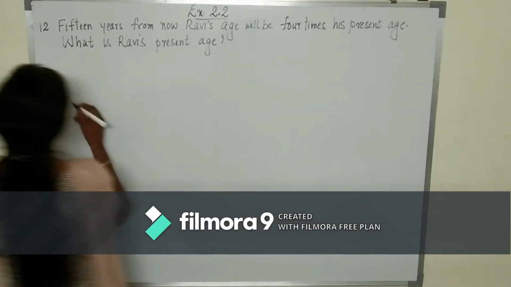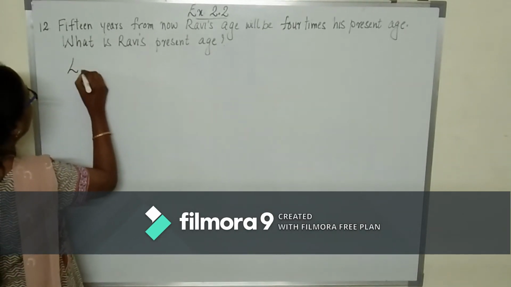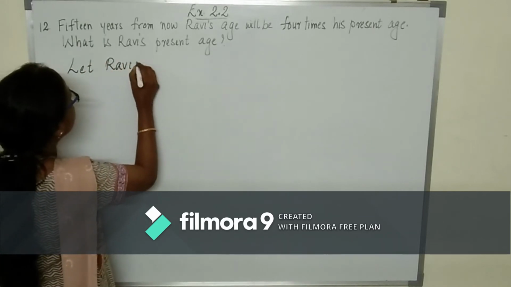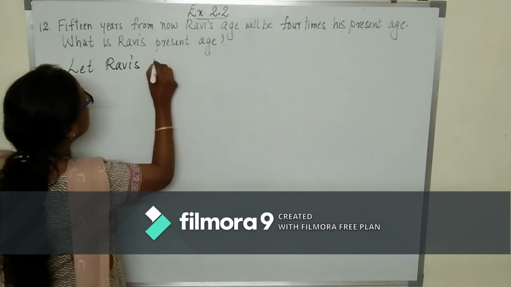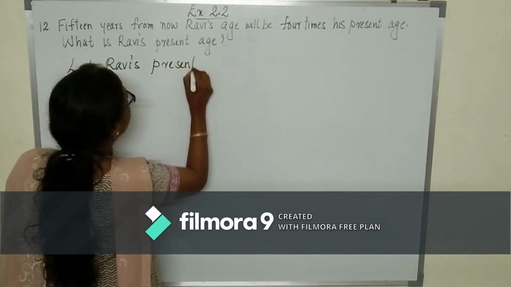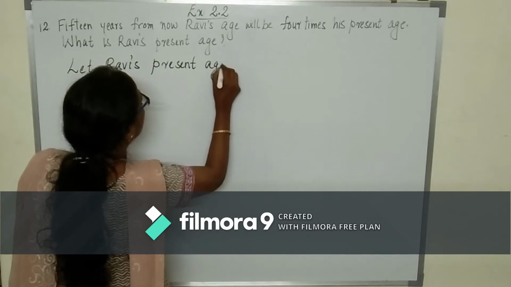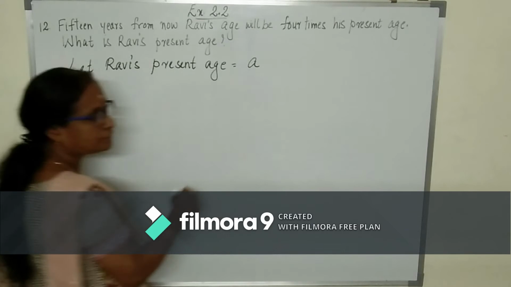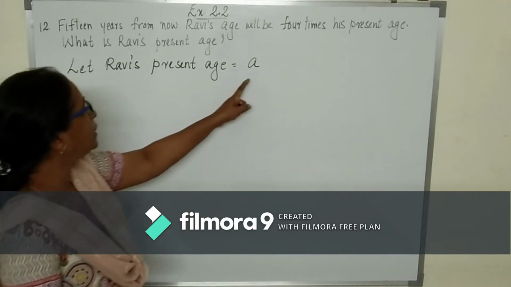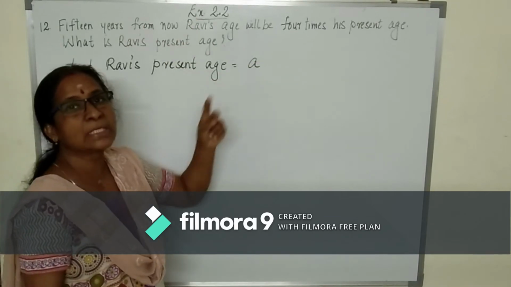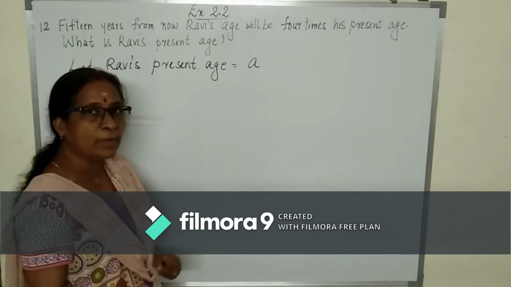Let Ravi's present age be equal to A. If the present age is A, 15 years from now, that means after 15 years, what will be his age?